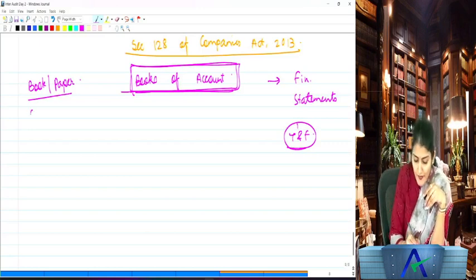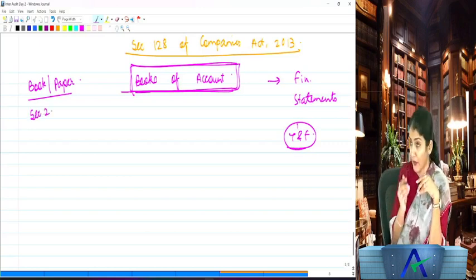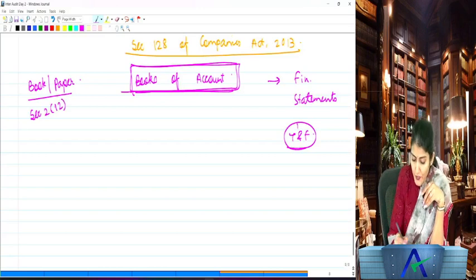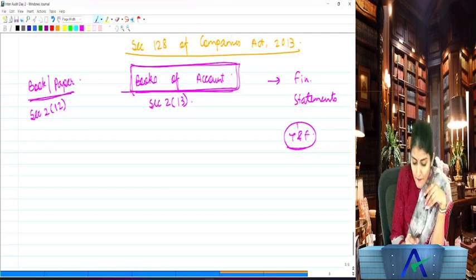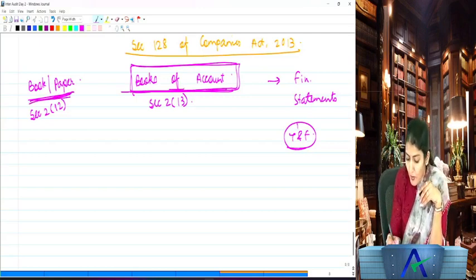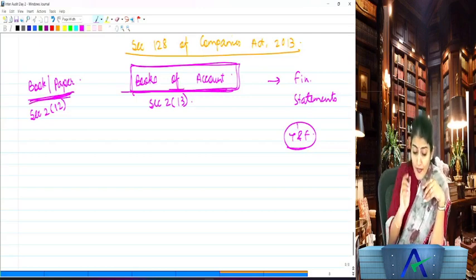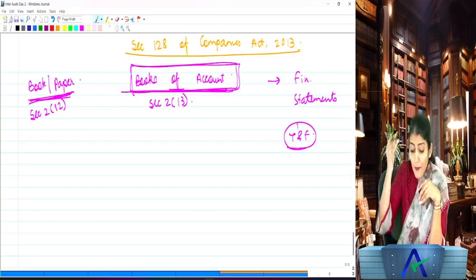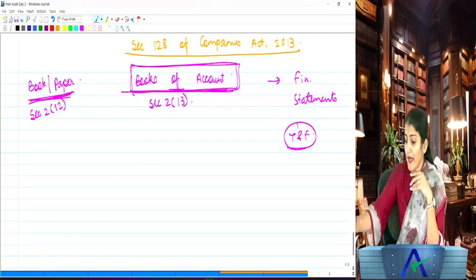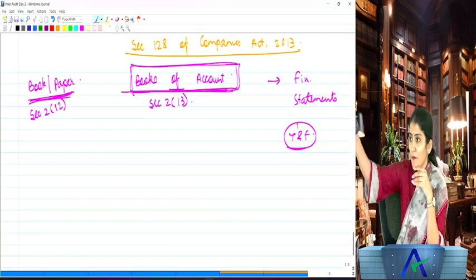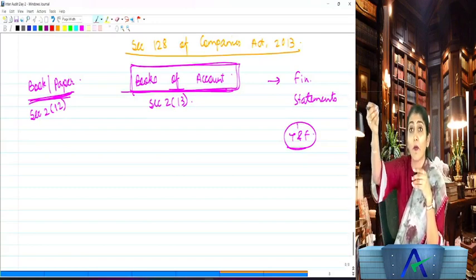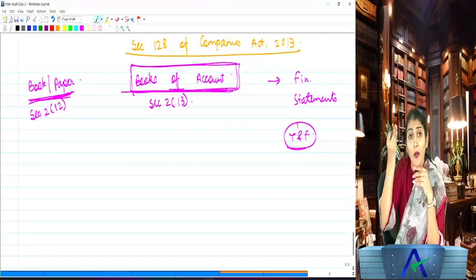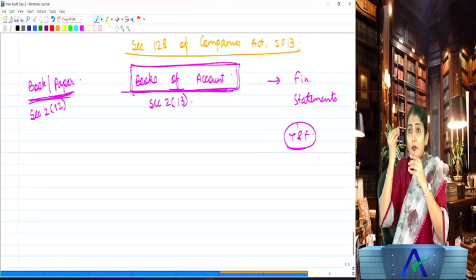All definitions are given under section 2 of the company law, right? So section 2 subsection 12 and section 2 subsection 13 of the Companies Act 2013, wherein you have the definition of book and paper and the books of account. Okay, right. So now what do you mean by the term books of account? Right, so see, in this particular box there are the books of account of the company, or in this pen drive there are the books of account of the company. So what is meant by the books of account of the company?